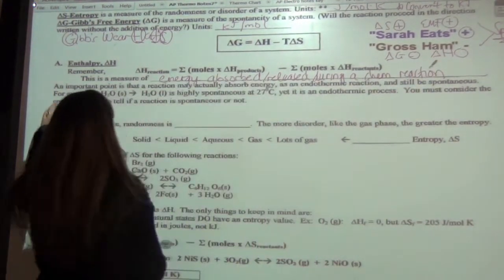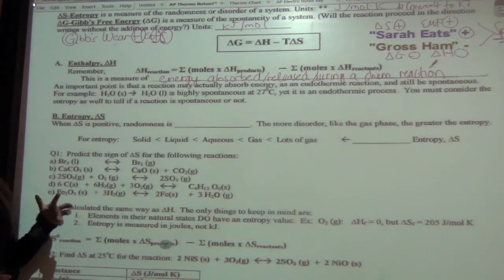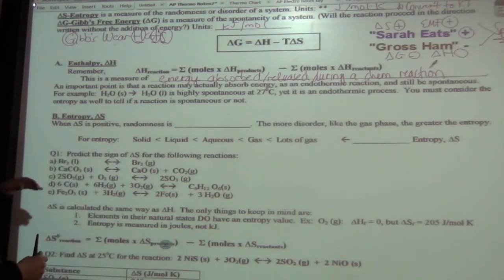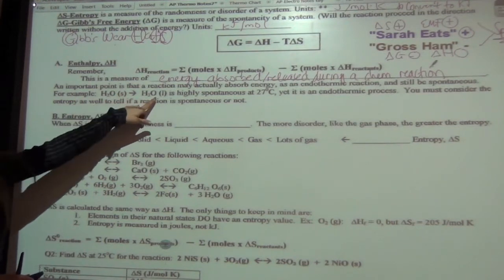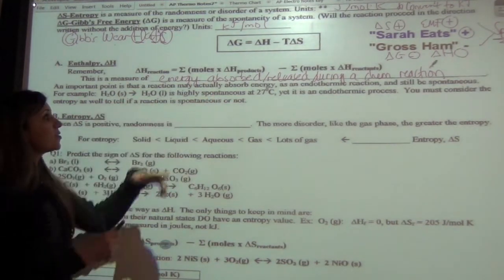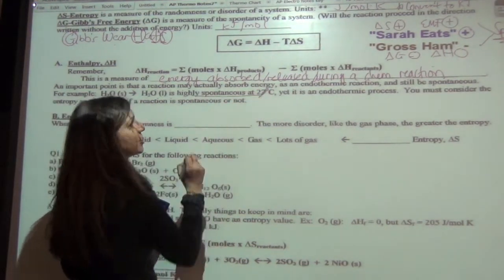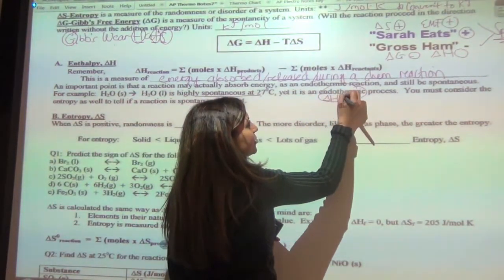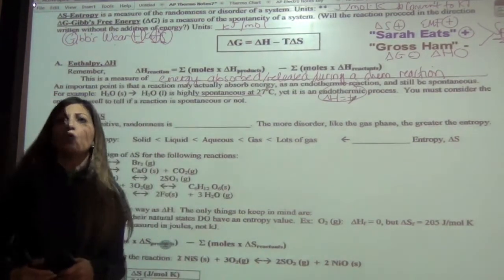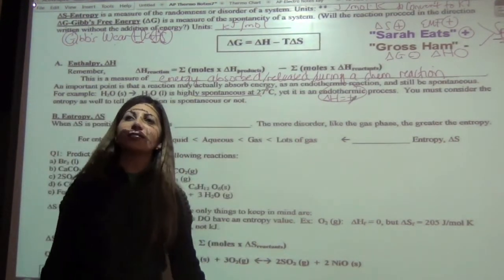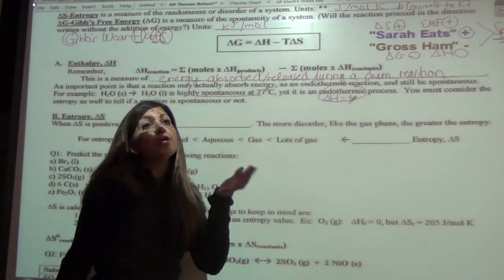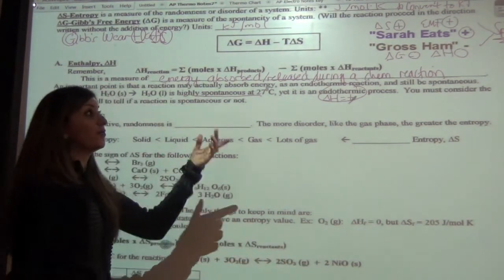Okay. So an important point is that a reaction may actually absorb energy as an endothermic reaction and still be spontaneous. I was talking about that before. For example, water going from solid to liquid is very spontaneous. It's a spontaneous reaction, but it's endothermic, meaning that delta H is actually positive, which if you looked at a delta H being positive, you would say that's not going to be a spontaneous reaction. But again, you don't know unless you know the entropy.